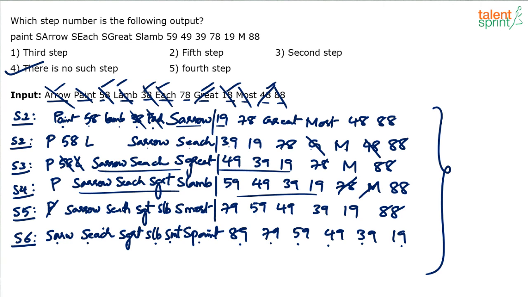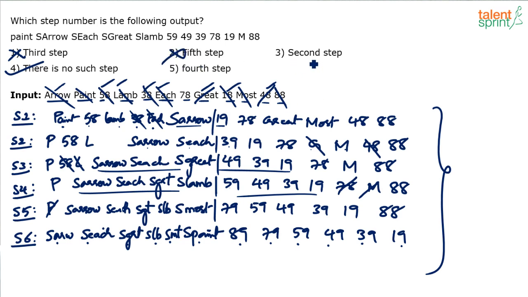Or you can eliminate the options if you want. Third step is what? P58L. This is not P58L. What is the fifth step? Fifth step is P S arrow, S each, S great, and then S lamb, and then we have S most here. Here S most is not there. So the fifth step also is the wrong answer.